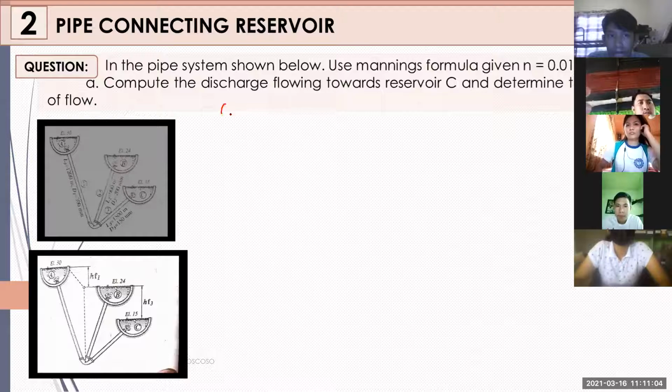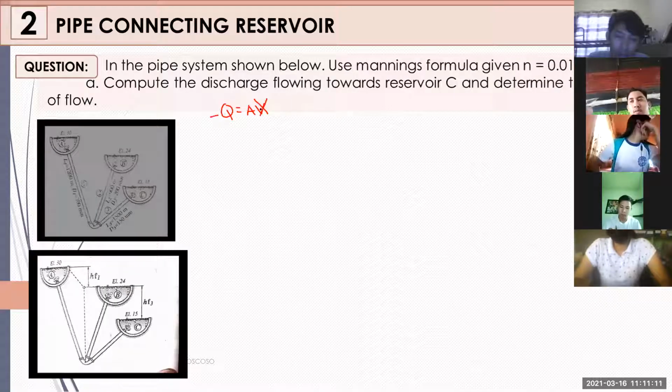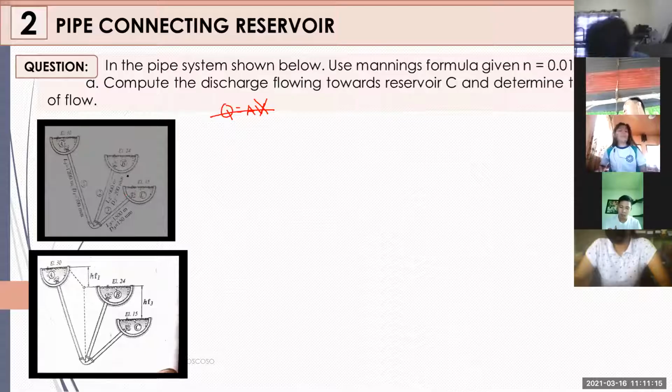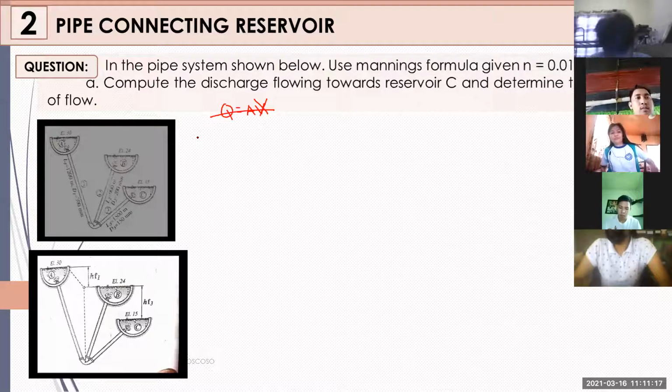So, pwede tayo gumamit ng Q is equals to AV. Pwede yan kasi discharge yan siya eh. But then again, wala tayong velocity. Therefore, X na agad itong formula na ito. Saan pa natin pwede makita ang ating Q? Sa ating head loss. Okay?